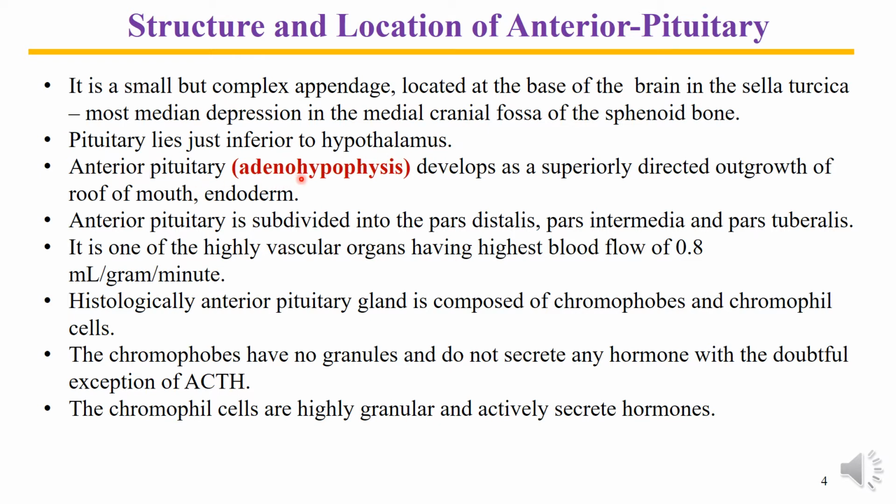The anterior pituitary is also known as adenohypophysis. It originates as a direct outgrowth of the roof of the mouth, which is endoderm. It is subdivided into three parts: pars distalis, pars intermedia and pars tuberalis.